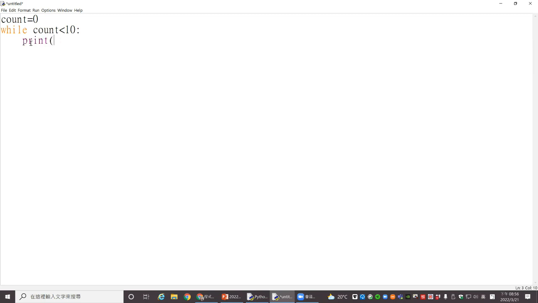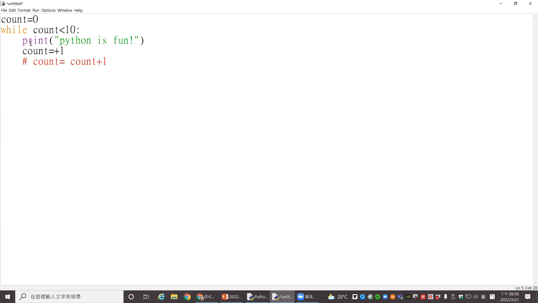First, we will follow the demonstration from our textbook: print "Python is fun". Then we make the count equal count plus 1.